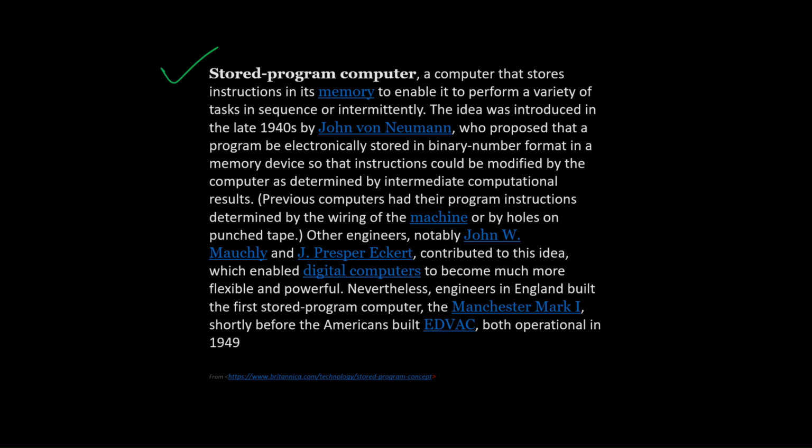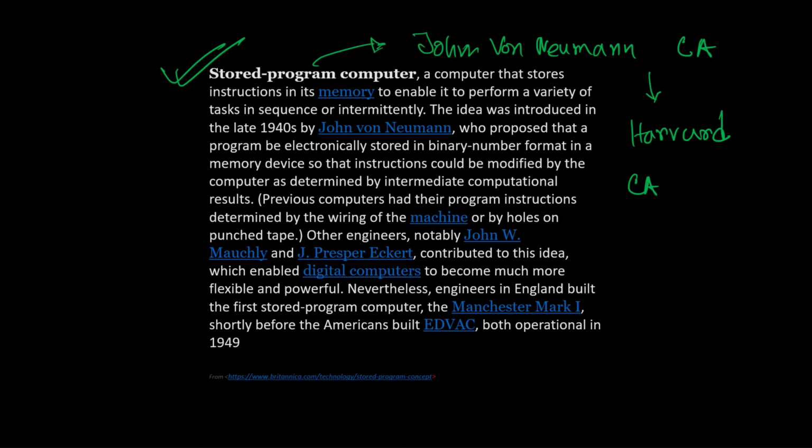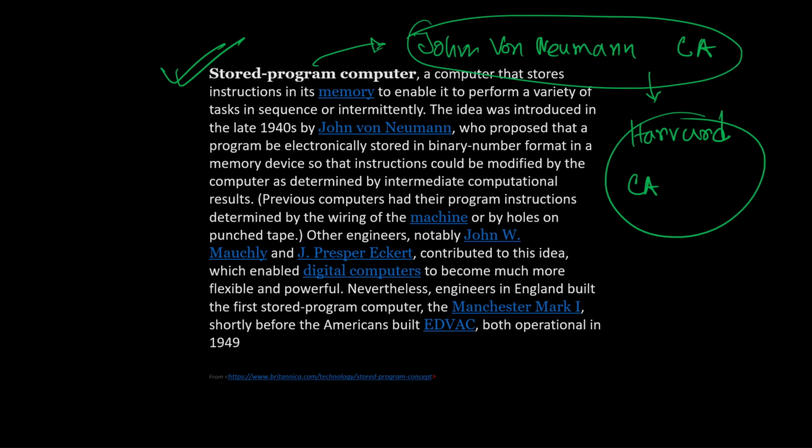Well, this is something about the stored program computer. I have already talked about this. In the next class, from this stored program computer, the idea of John von Neumann computer architecture, as well as Harvard computer architecture, came into the picture. So we will study different types of architecture, including John von Neumann and Harvard architecture, in the next episode. So that's it. You can pause the video and read this if you want.